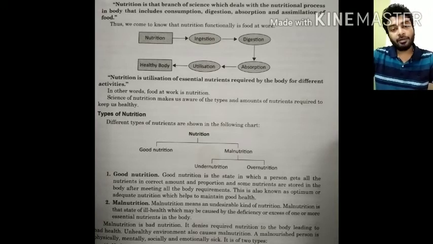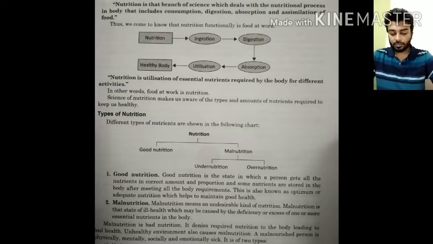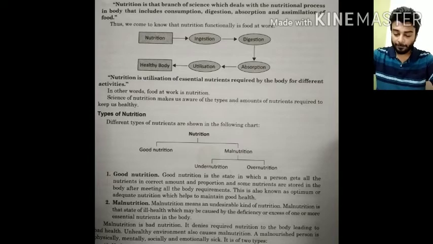Malnutrition can be divided into two types: undernutrition as well as overnutrition. So what is undernutrition? Undernutrition is that state of nutrition in which the quality and quantity of food is not sufficient for the body and is deficient in one or more nutrients. In such conditions, the health of a person deteriorates. He suffers from many diseases, especially deficiency diseases. Physical and mental growth is also retarded.